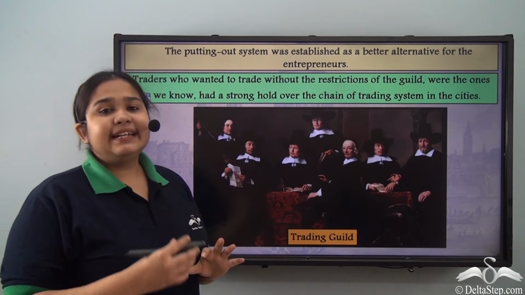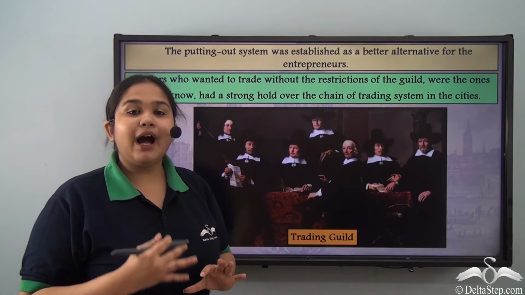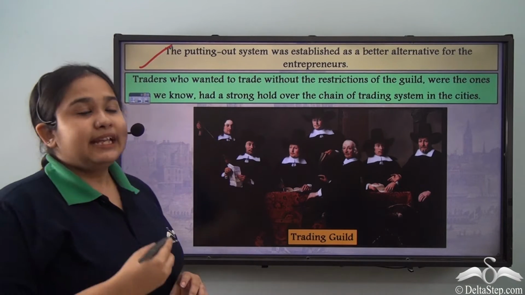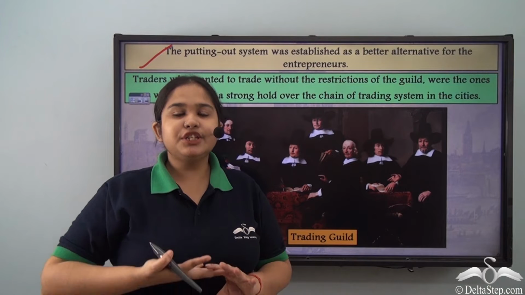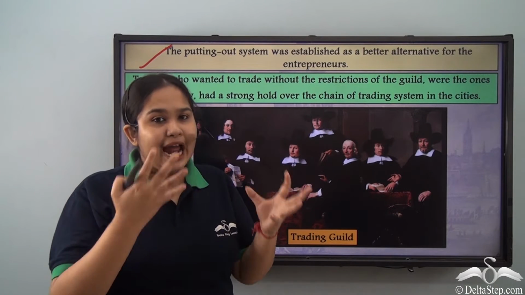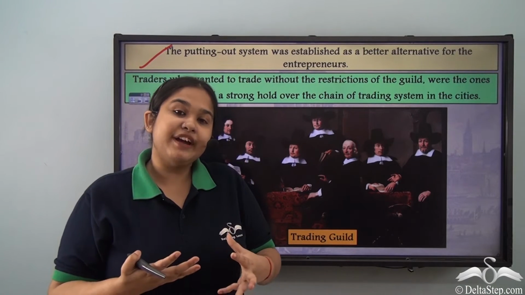Now, why exactly did this putting out system come up anyway? We have discussed the fact that these merchants were becoming wealthy because of the trade routes. They had a capital that they wanted to invest.